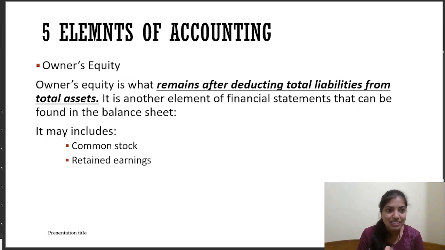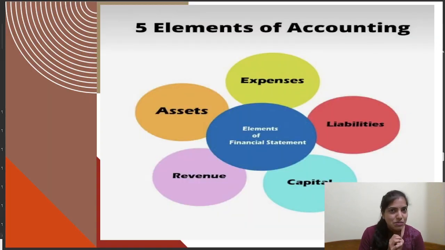So I hope it's clear. We had a total of five elements of accounting. The first being asset, liability, revenue, that is income, and then expenses or the cost. And the last one is owner's equity. So I hope you have understood everything. I have given you just brief information about accounting.